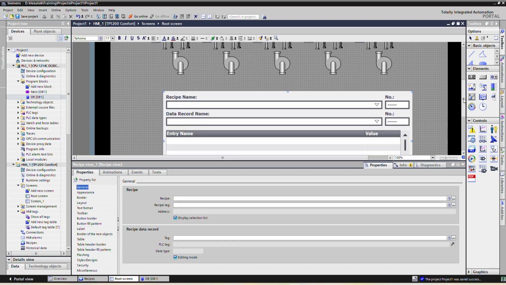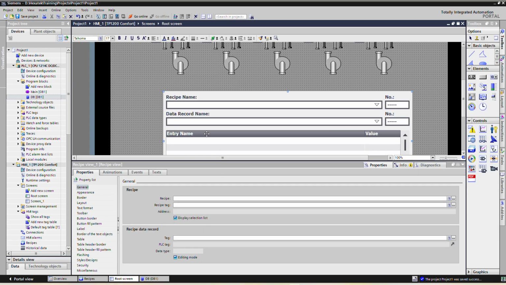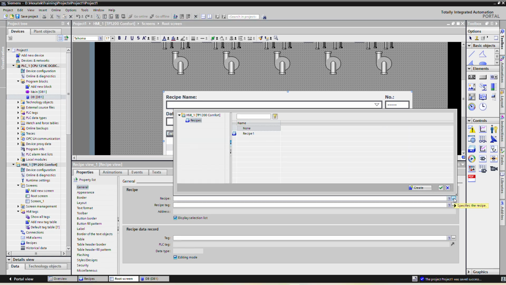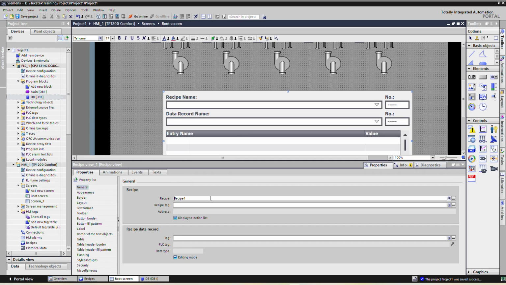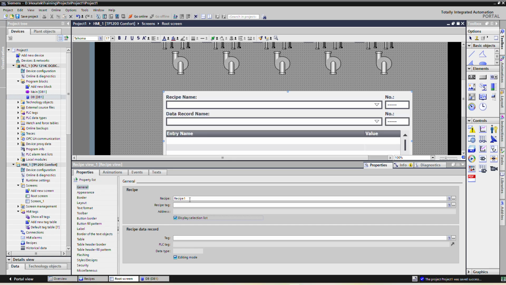So at the moment we have only one recipe, so we will not select recipe here, or we can directly select recipe here, display. So we will select only recipe 1 here.